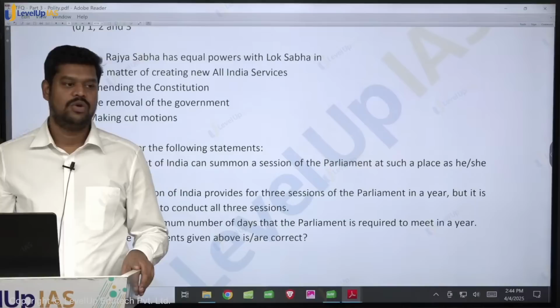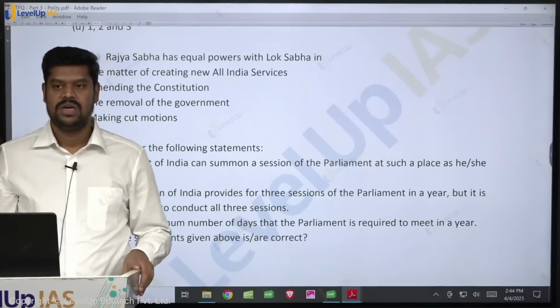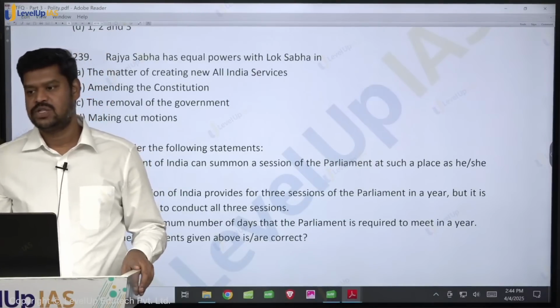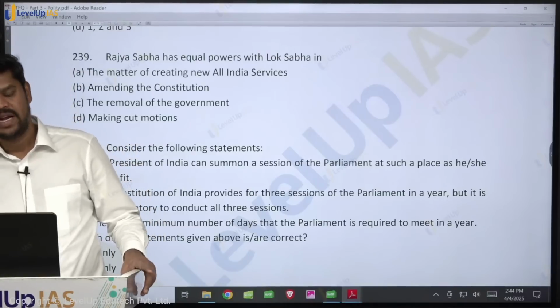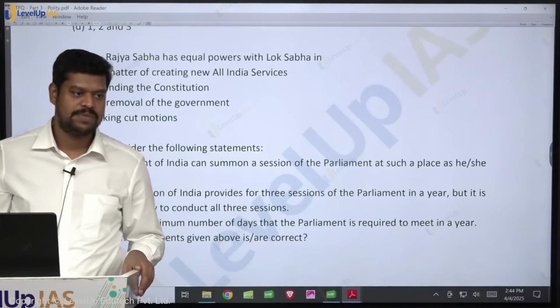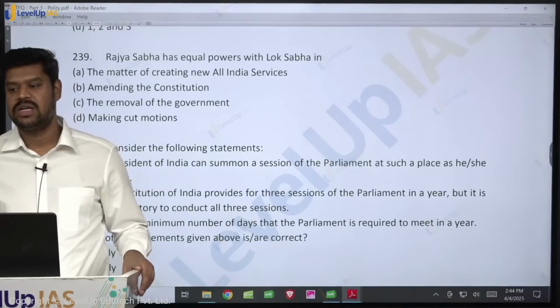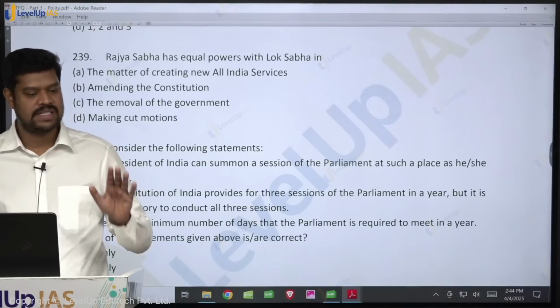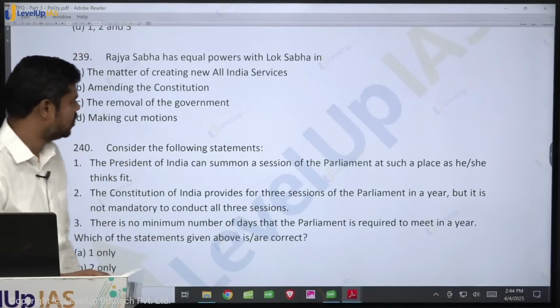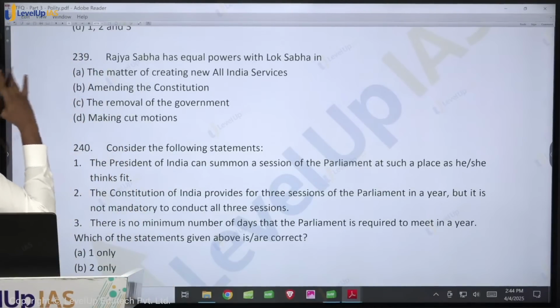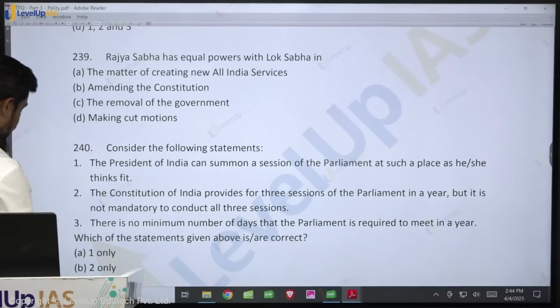Article 312 of the Constitution. What is the majority with which the Rajya Sabha has to pass a resolution? It has to pass a resolution by special majority, that is not less than 2/3 of the members present and voting. Clear? Okay, so with that the Rajya Sabha has got equal powers, definitely not with regard to creating an